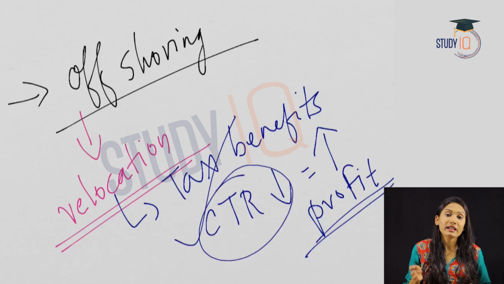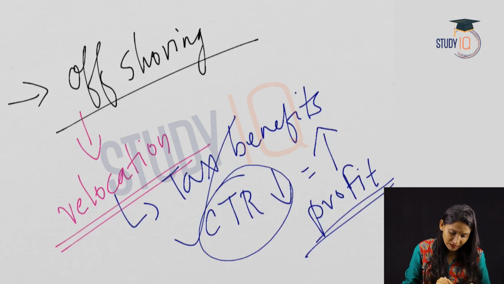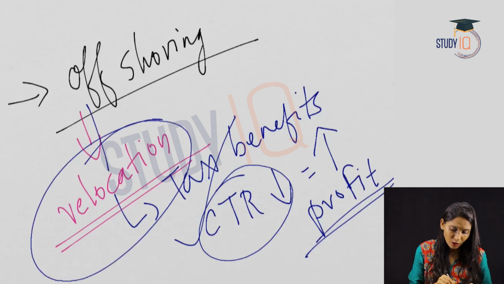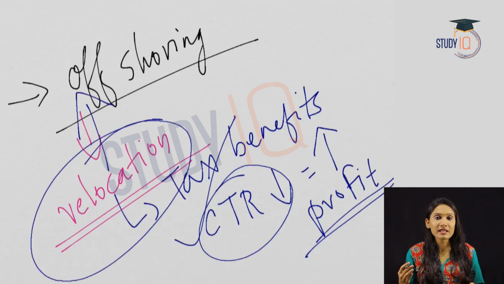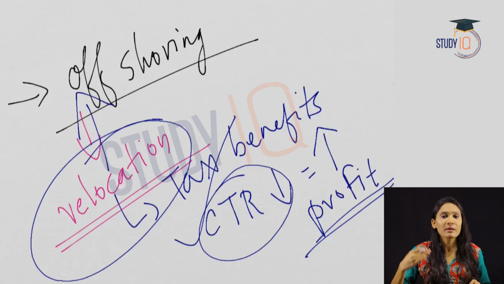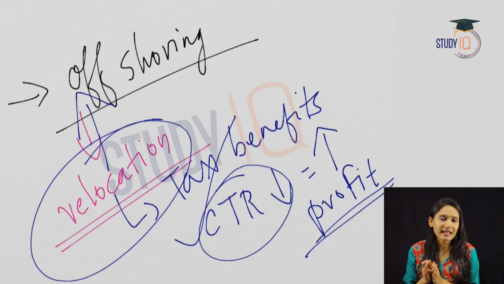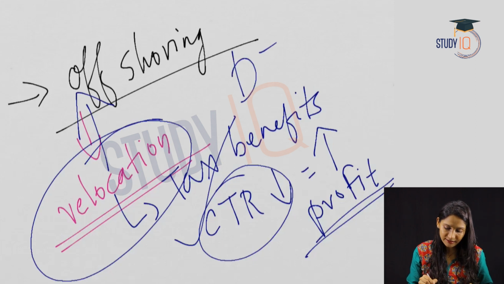They will prefer to invest in those countries which have lesser corporate tax rate. So this will lead to relocation, and this is known as offshoring. Offshoring means relocation of business from one country to another. So one reason can be decreased tax rates. In order to check the offshoring also, the government can use this direct tax code.